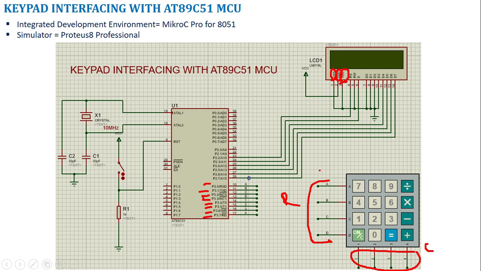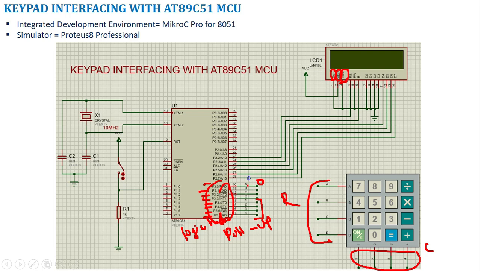So in this way we are going to connect the keypad with your microcontroller, and here it is in pull up mode, which means by default my port lines will be at logic high. So from the microcontroller, what I have to do is send a 0 through this ABCD, and I have to read this 1 2 3 4.